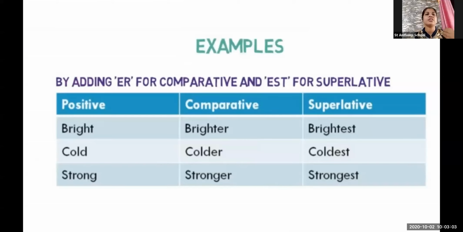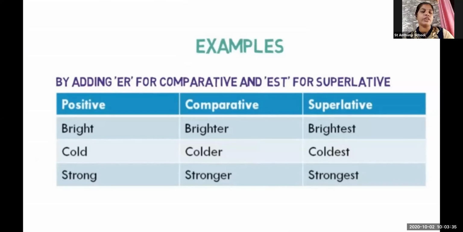Let me give you the chart where you will easily find the words in the positive, comparative, and superlative degree. It's very simple. What do we have to do when we describe a person in the positive and want to change it into the comparative and superlative? There is a rule. The first rule is adding er for the comparative and est for the superlative.